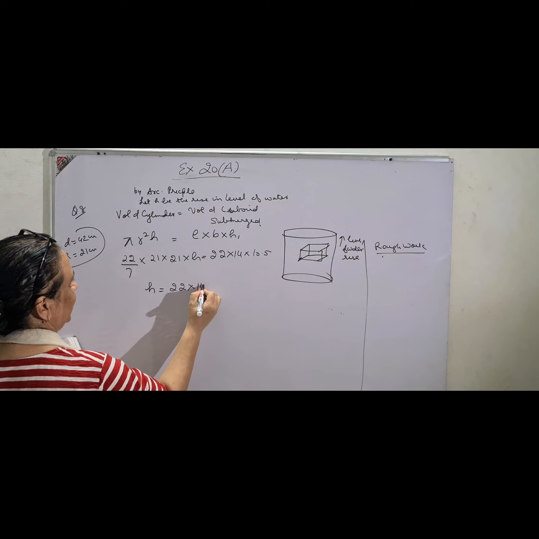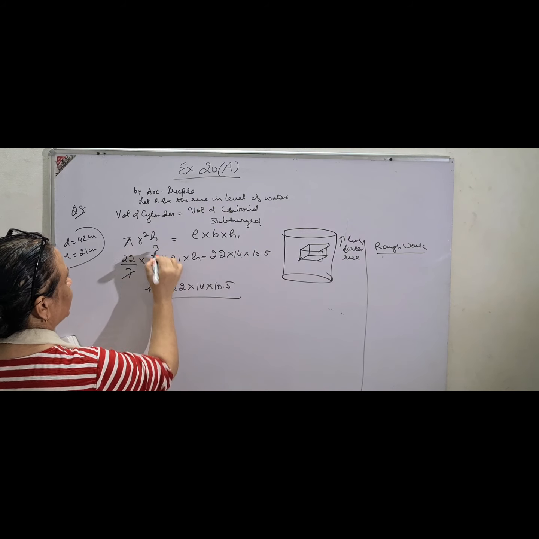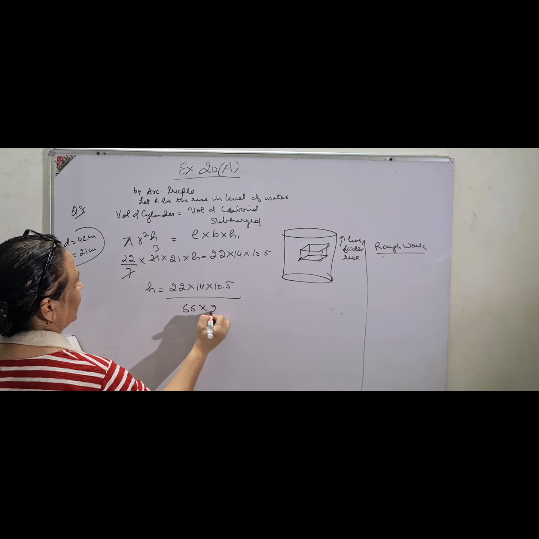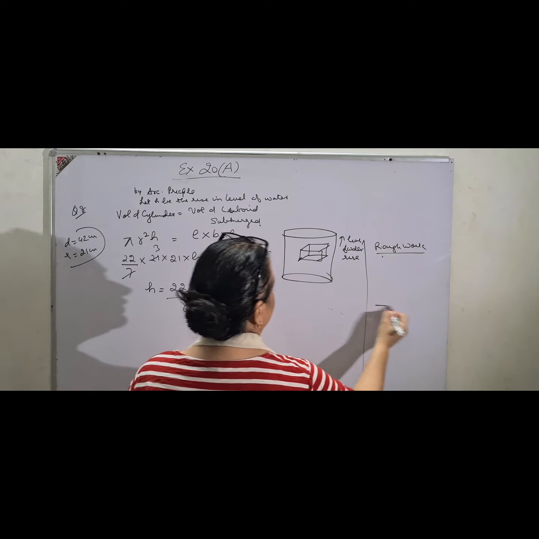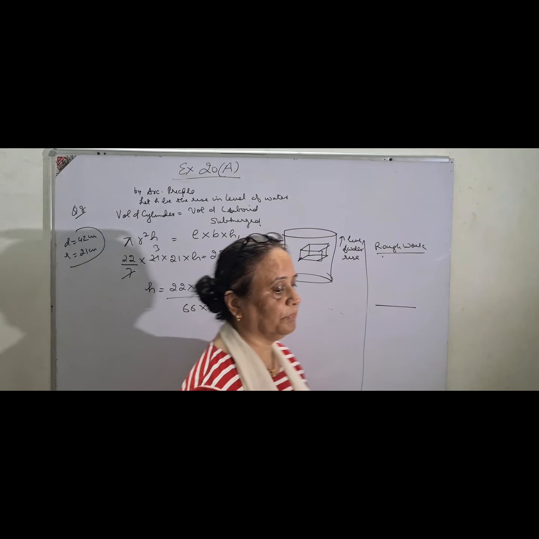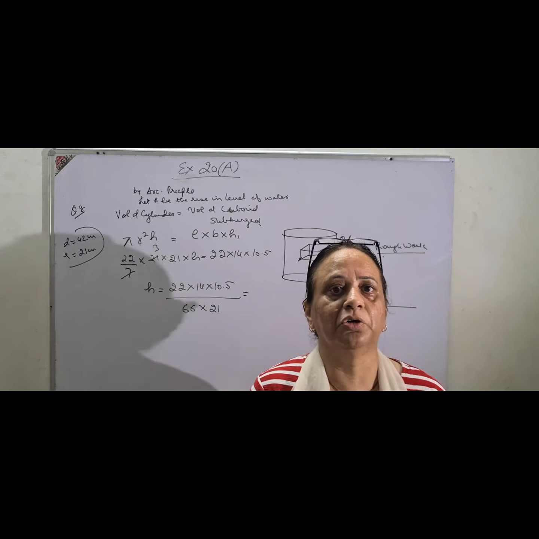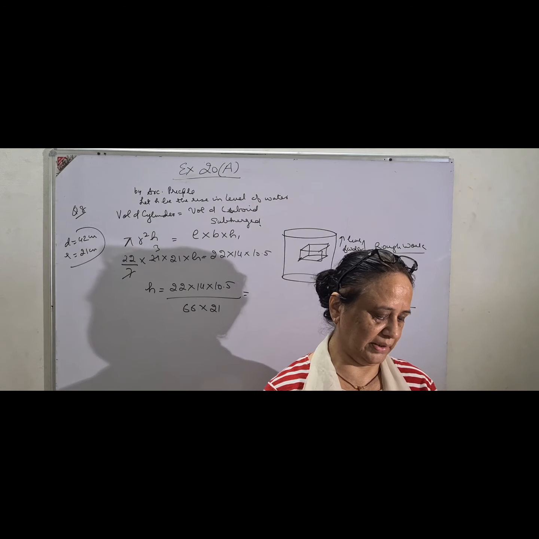H equals 22 into 14 into 10.5 upon 66 into 21, and of course you know what to do. You calculate it, check it twice in the rough column, and then only you write the answer. If it is coming in decimals, you go up to 2 decimal places if possible. If it is not, then that is the required answer.